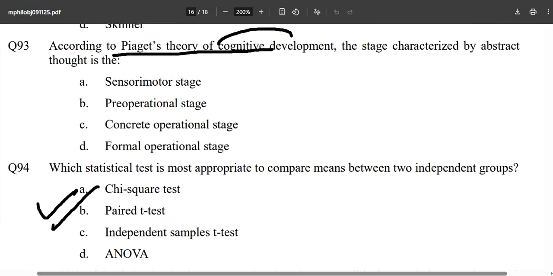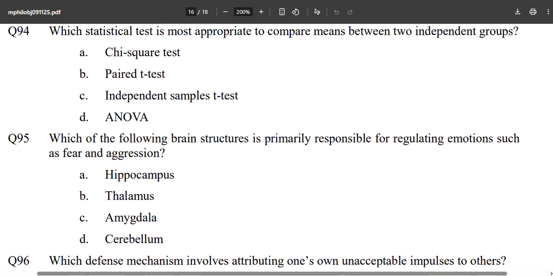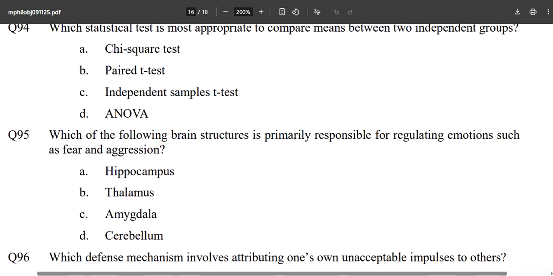Theory of cognitive development, abstract thought, SPCF. How many times have you done this, the RML program? How many times have you done it in the CNF 7000? And how many times have you read this book again and again, the C book? Once again, questions coming directly. Regulating emotions such as fear and aggression. Once again, an important one.